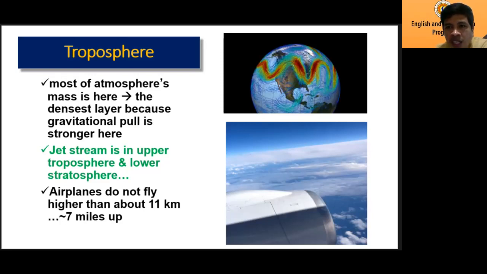Okay, another one here, the troposphere exhibits what we call the greenhouse effect. Greenhouse. Can I write here? Greenhouse effect. G-R-E-E-N, greenhouse.